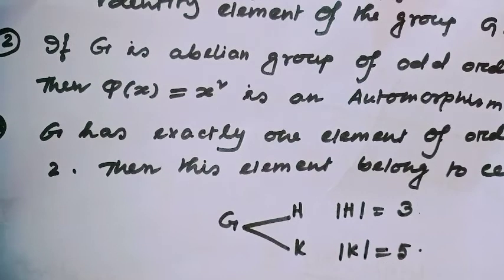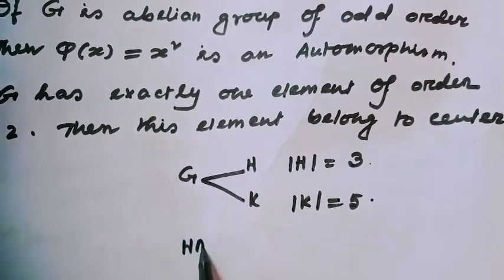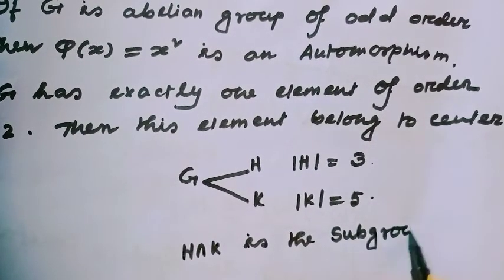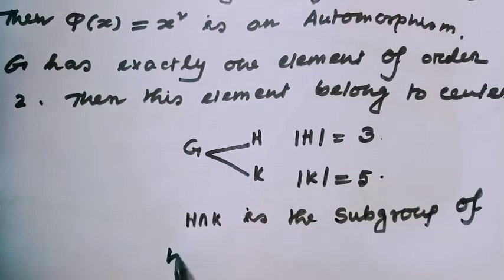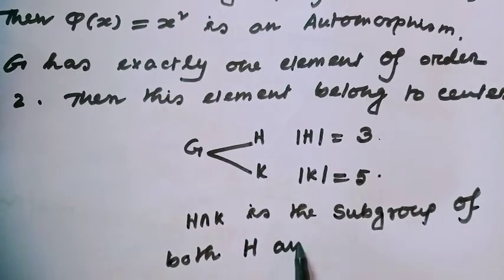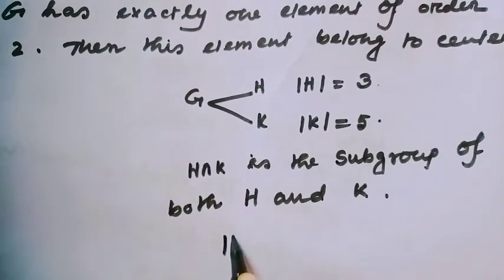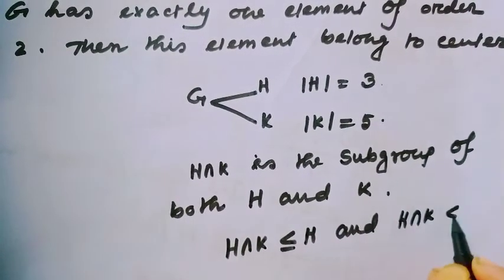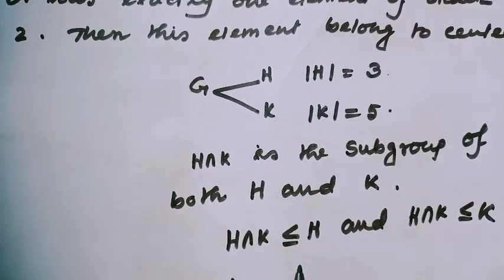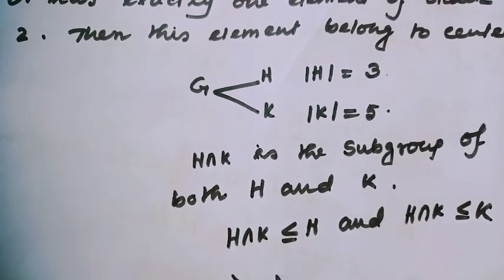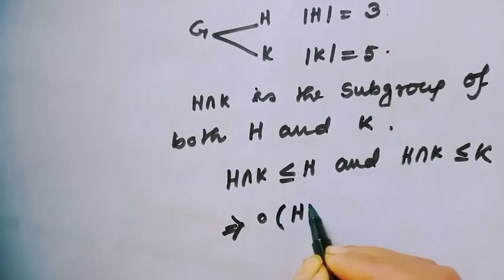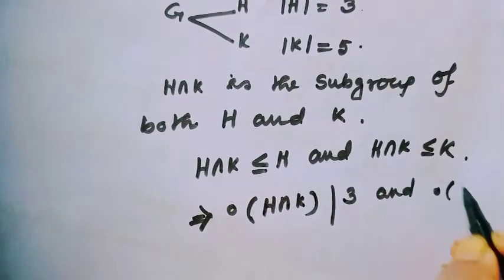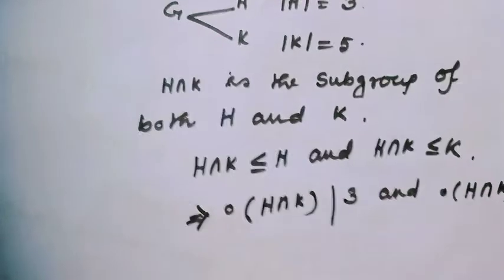We all know H intersection K is a subgroup of both capital H and capital K. Means H intersection K is a subgroup of H and H intersection K is a subgroup of K. Since H intersection K is a subgroup of both H and K, the order of H intersection K should divide 3 and the order of H intersection K should divide 5.